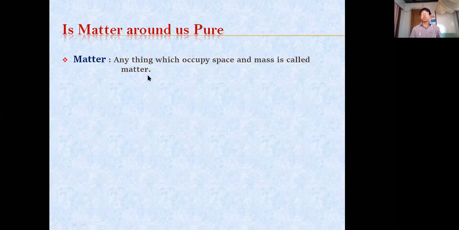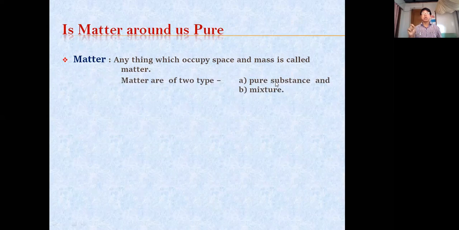This one we have discussed in chapter 1 also. So this is matter. Matter is of two types. One is pure substance and the other one is the mixture. In case of pure substance, it consists of only one type of particles and is uniform.